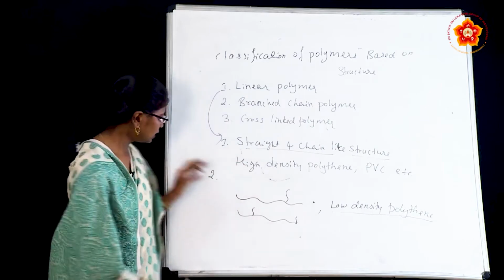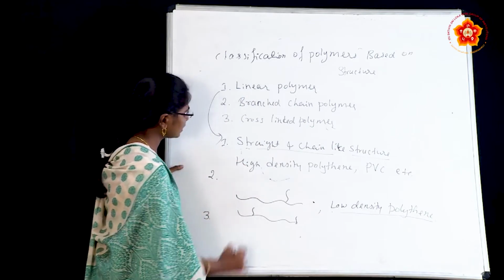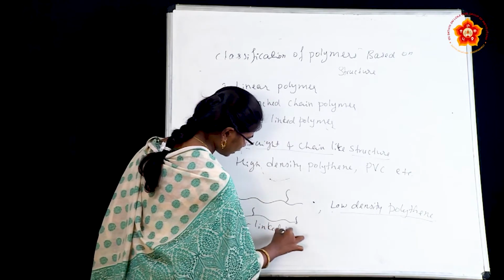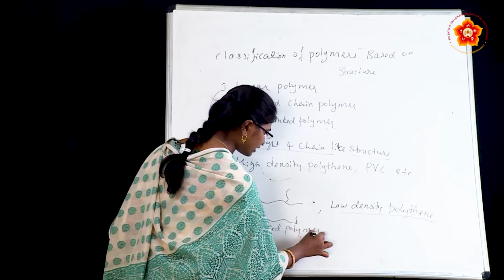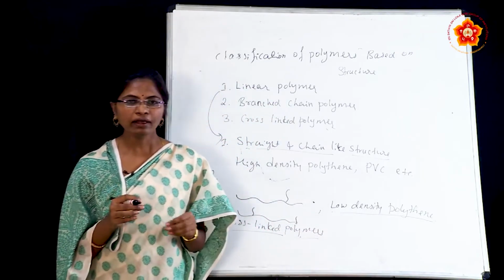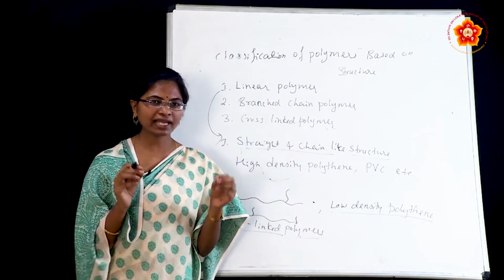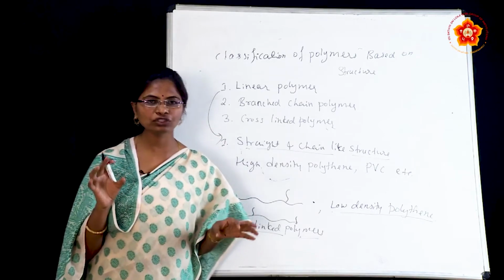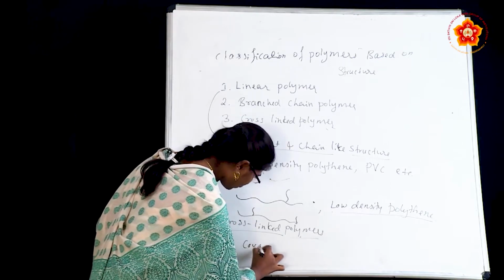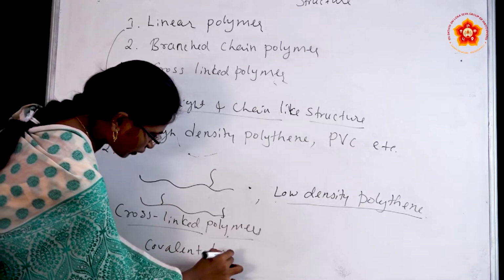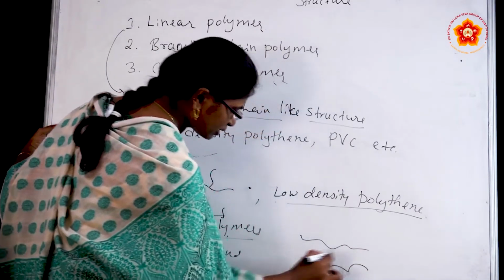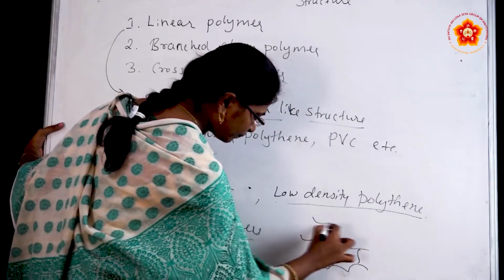And the third one, cross-linked polymers. What is meant by cross-linked polymers? Here the polymers are formed by molecules which have bi- and trifunctional groups linked by covalent bonds. For example, you can show a picture like this, where the polymer chains are joined by covalent bonds.